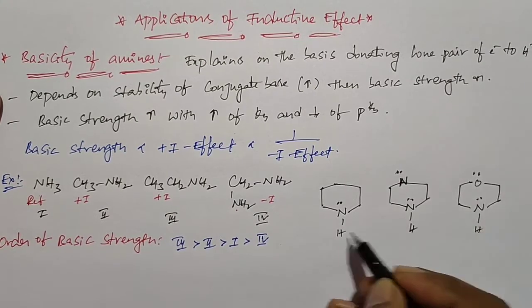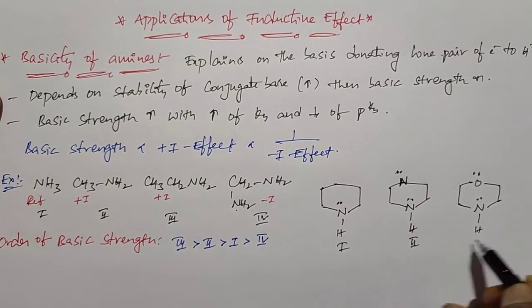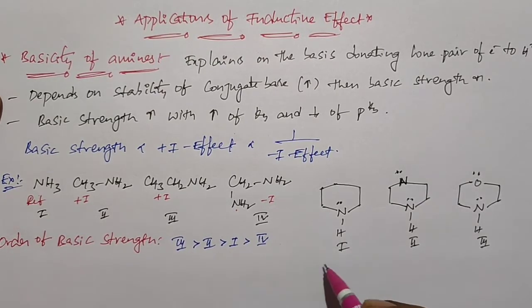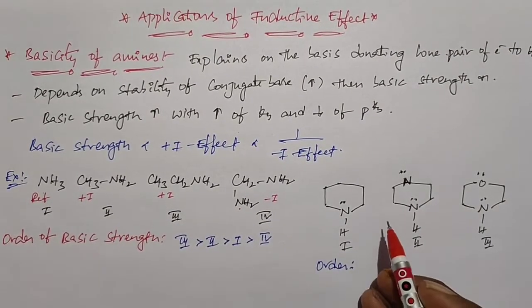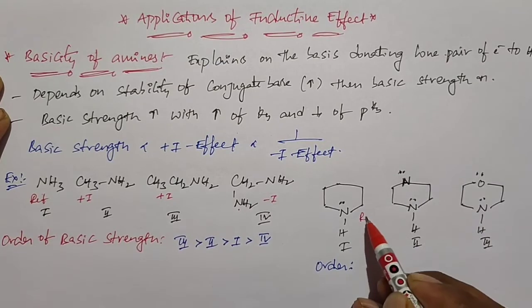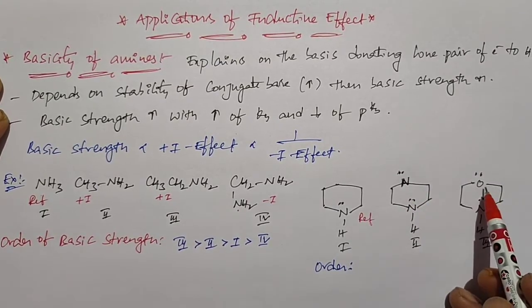And this is the next compound. So 1, 2, 3. When you arrange these compounds based on their basic strength, if you take the order of their basic strength, then if you see the order of basic nature, it is a reference structure. So here we have nitrogen and here we have oxygen.